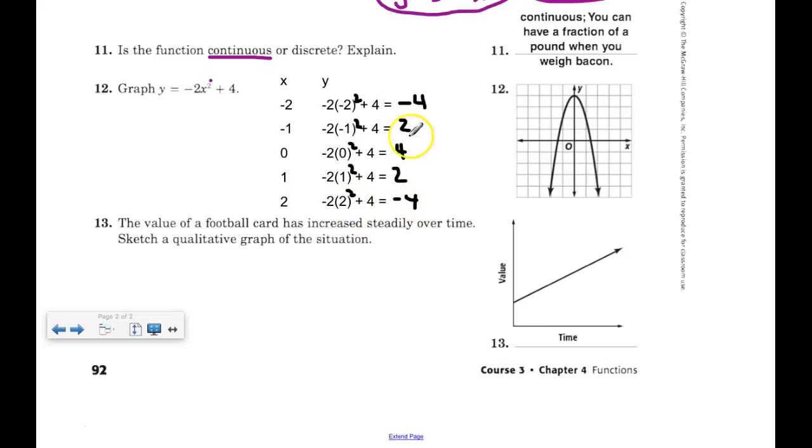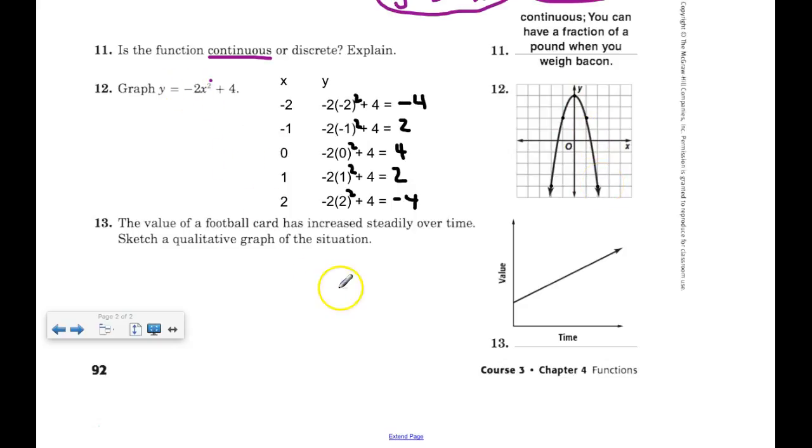Okay, so I have my values that I'm going to plot, right? You can do these in any particular order. Negative 2, negative 4, that means negative 2, negative 4 is right there. Negative 1 and positive 2, so negative 1, 2 is right there. 0, 4 is right there. 1, 2 is right there. And 2, negative 4 is right there. Draw your curve. Boom. Done.